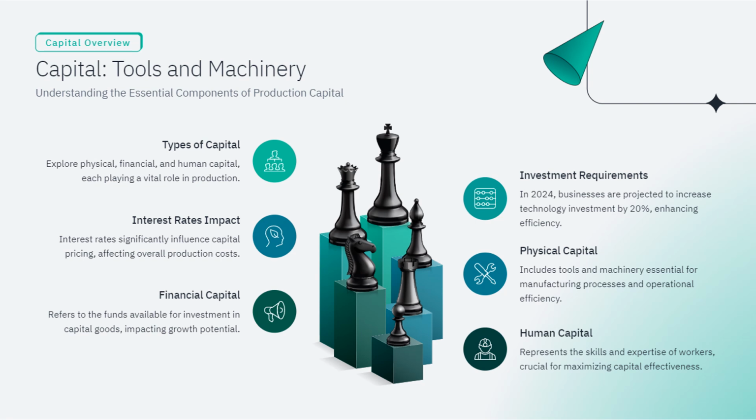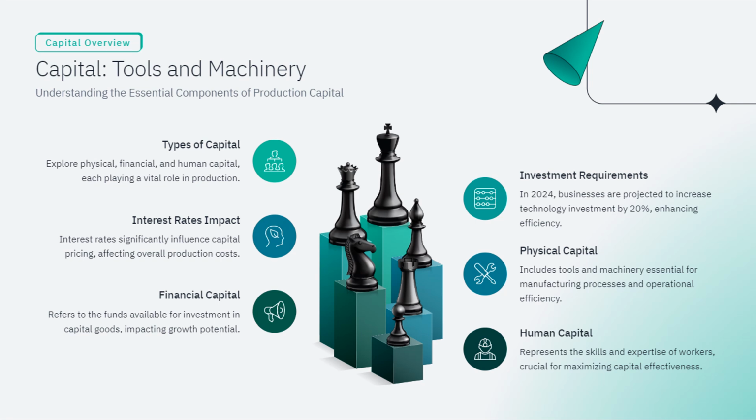2. Interest rates impact. Interest rates significantly influence capital pricing, affecting overall production costs. Higher interest rates increase borrowing costs for capital, raising production expenses, similar to paying extra for cake ingredients, making the cake more expensive. 3. Financial capital. Financial capital refers to funds available for investing in capital goods, impacting growth potential. More funds mean more opportunities to upgrade equipment, improve efficiency, and expand.